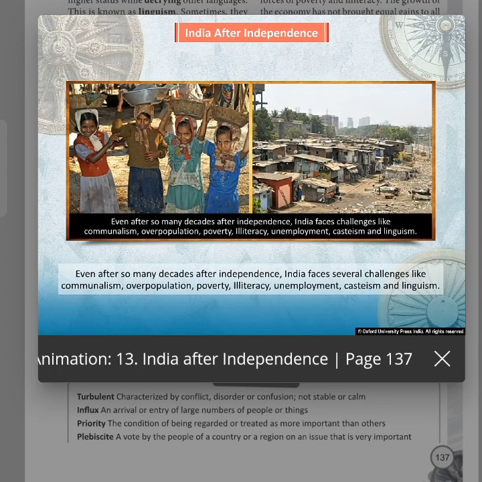Even after so many decades after independence, India faces several challenges like communalism, overpopulation, poverty, illiteracy, unemployment, casteism, and linguism.